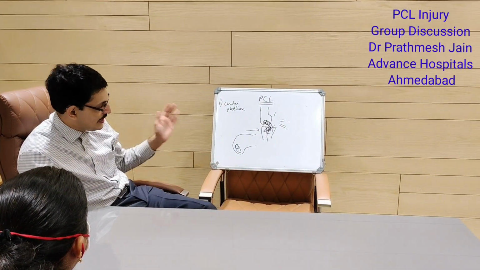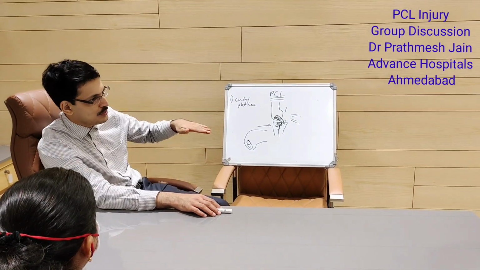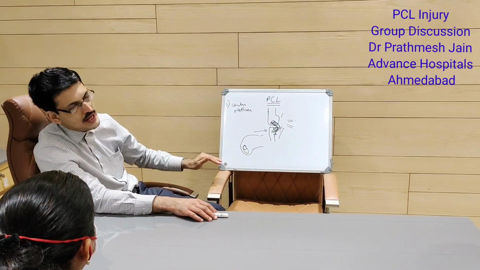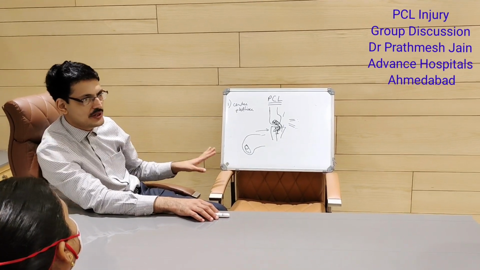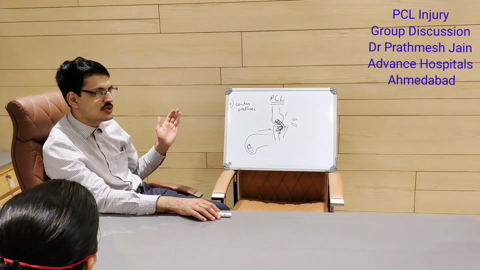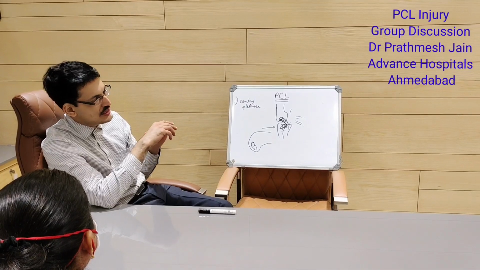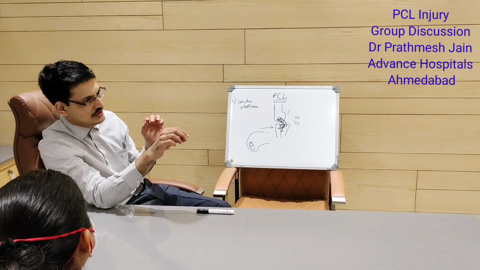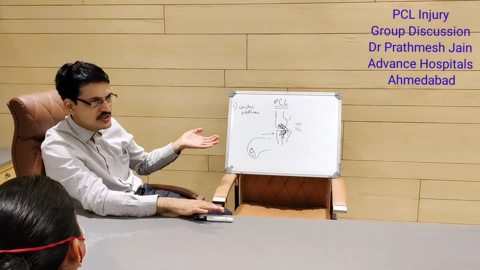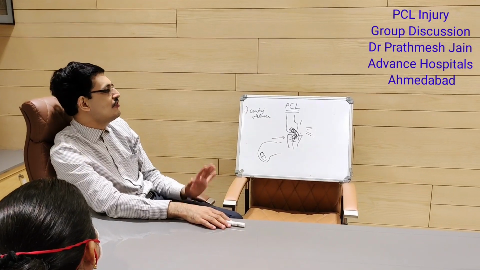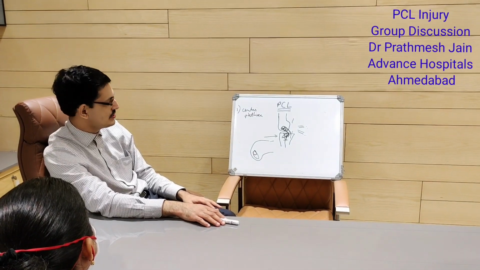Now apart from this, when the rehabilitation is concerned, you need to go slow. Definitely you can recommend a PCL brace with a posterior support or a posterior abutment, and you need to have a slow rehabilitation. Normally we keep this patient in brace for a period of 1.5 months, and we do a slow gradual rehabilitation, including a slow range of motion. The prototype of PCL brace is a Jack brace, which is a hinge brace with posterior support. But we can have some customized Indian variants of these braces, which ideally should be given for PCL reconstruction.